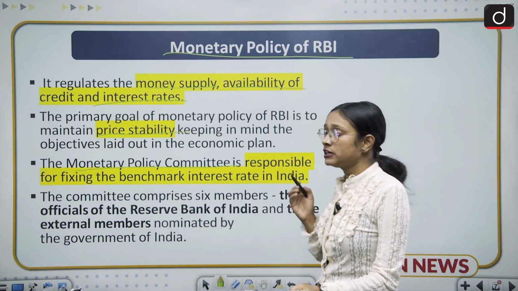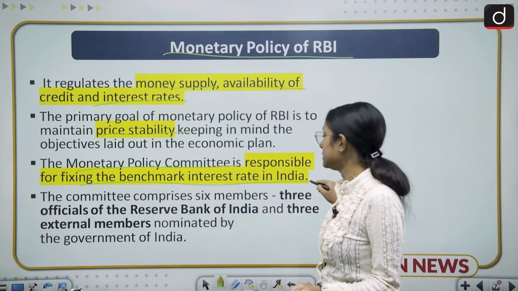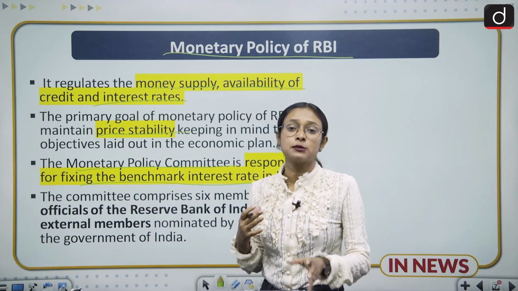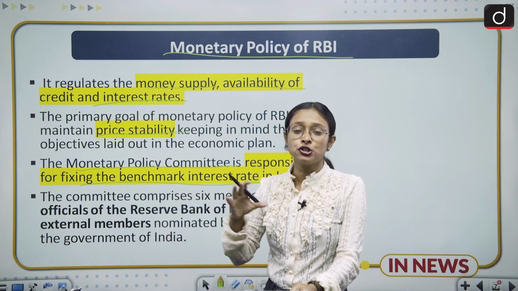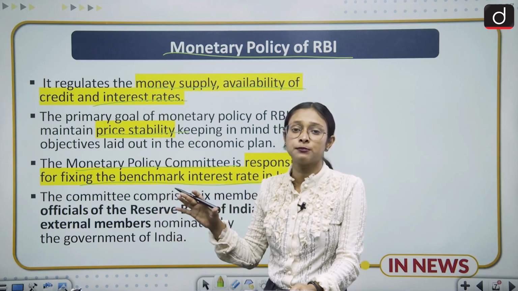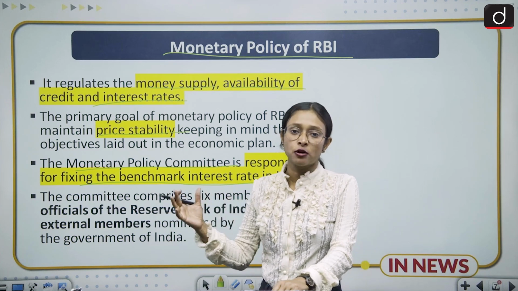And what it does is it is responsible for fixing the benchmark interest rate in India, because we have seen that the repo rate is decided by the RBI. So what would be the interest rate, whether it is going to be changed or whether it will remain unchanged, all these things are decided by the Monetary Policy Committee.